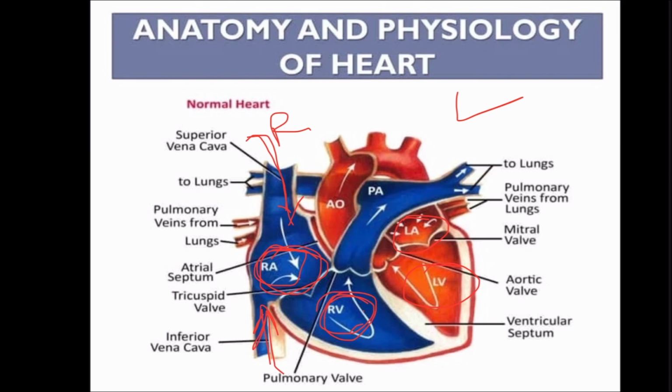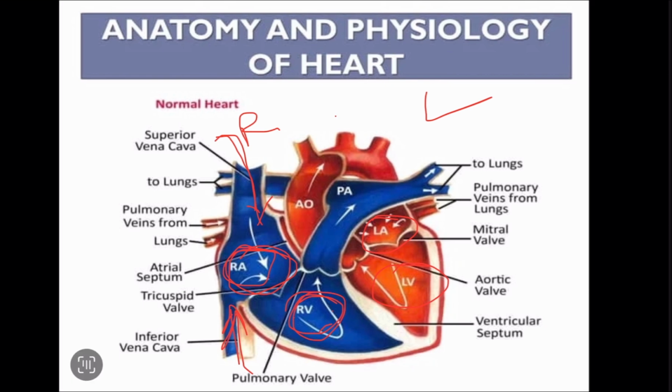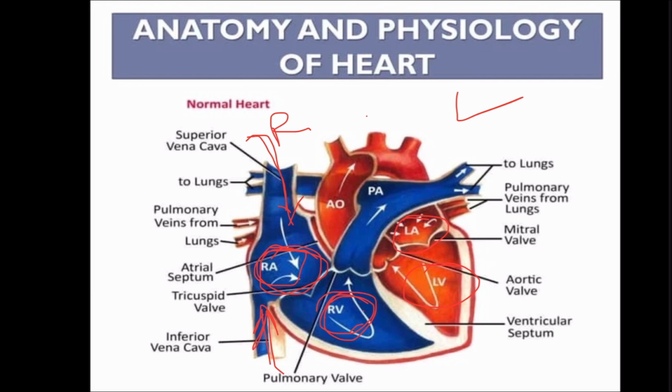So this is the simple diagram showing the anatomy of the heart. Then the red part is the left side of the heart. In the left side of the heart, we have pulmonary veins. See, these are the pulmonary veins.